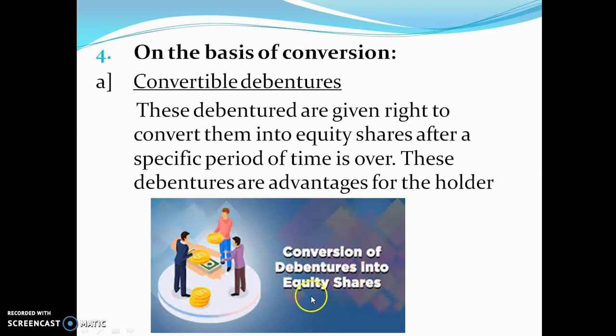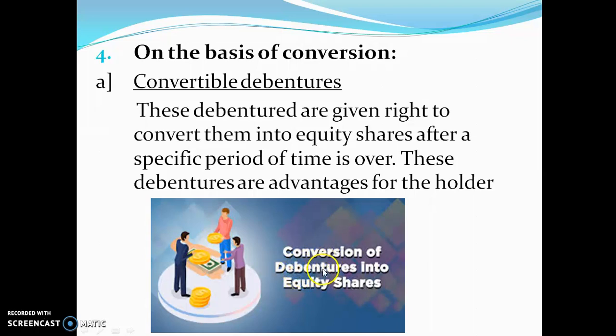Now see what that something else is. Conversion of debenture into equity share. First, I have taken a debenture. After 6 months or 1 year, if I have taken a convertible debenture, then that debenture changes into an equity share. I have a right to change the debenture because my debenture is named a convertible debenture.